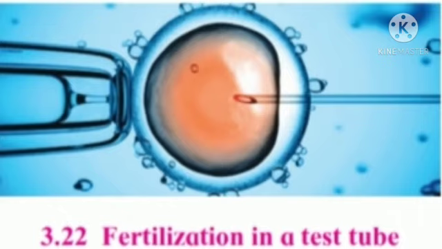Now let us see in vitro fertilization, meaning IVF. In this technique, fertilization is brought about in a test tube and the embryo formed is implanted in the uterus of the woman at the appropriate time. The IVF technique is used for having a child in case of childless couples who have problems like low sperm count, obstacle in the oviduct, etc.